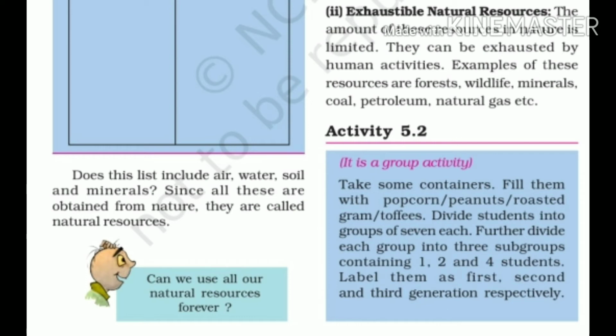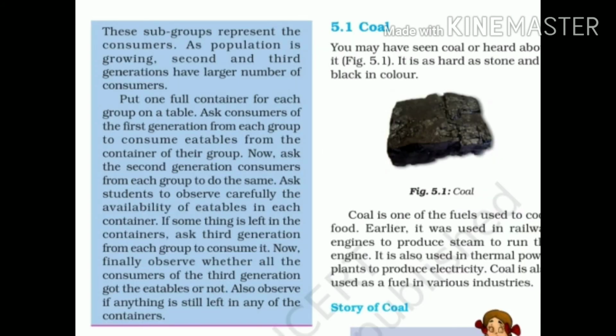Activity 5.2. It is a group activity. You can perform it at your home with your friends. Take some containers, fill them with popcorn or peanuts or roasted gram or toffees. Divide the students into groups of 7 each. Further divide each group into 3 subgroups containing 1, 2 and 4 students. Label them as first, second and third generation respectively.